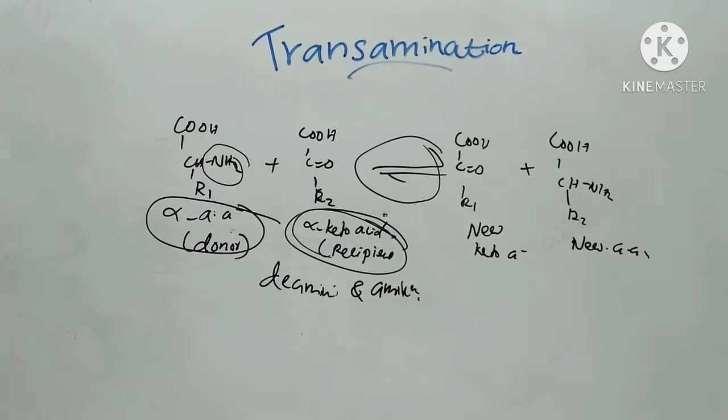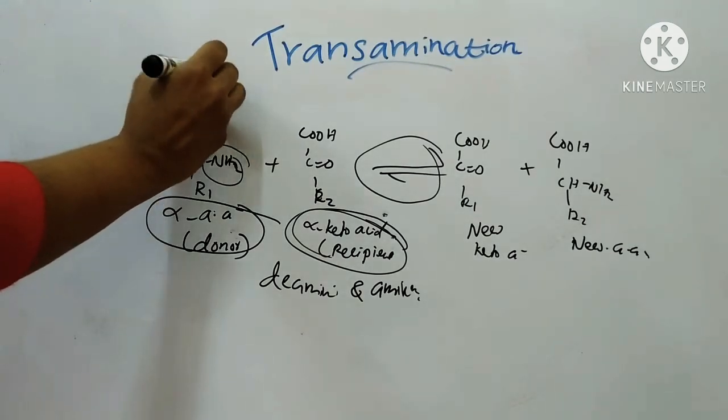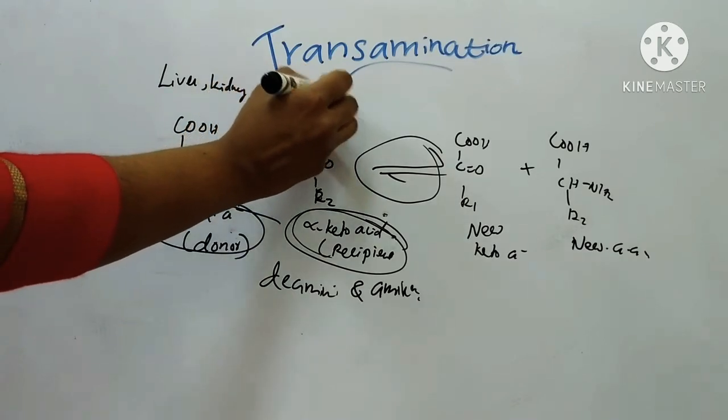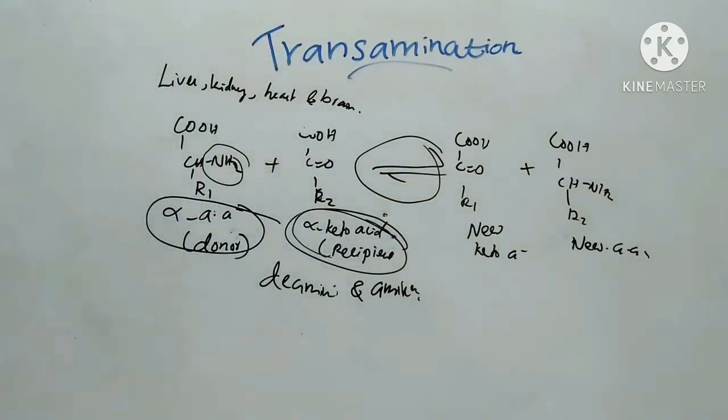This reaction is reversible and is catalyzed by enzymes. Transamination takes place principally in liver, kidney, heart and brain. But the enzyme is present almost in all mammalian tissues, and so transamination can be carried out in all tissues to some extent.